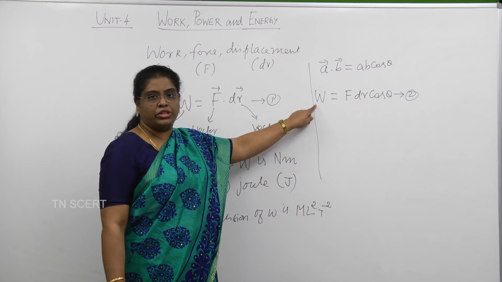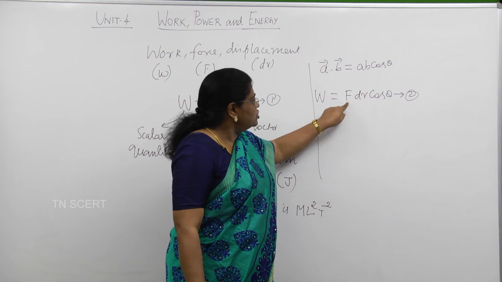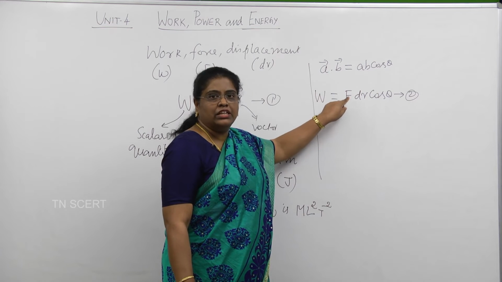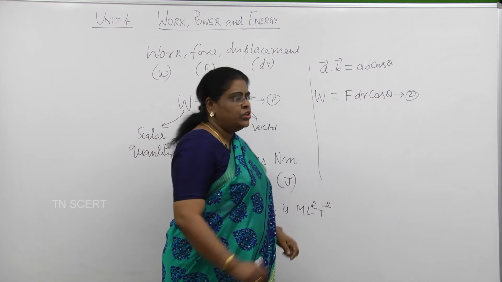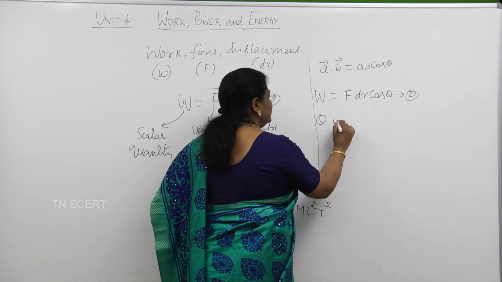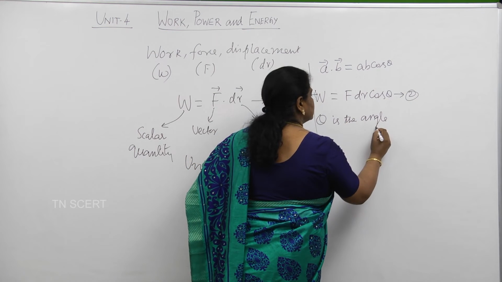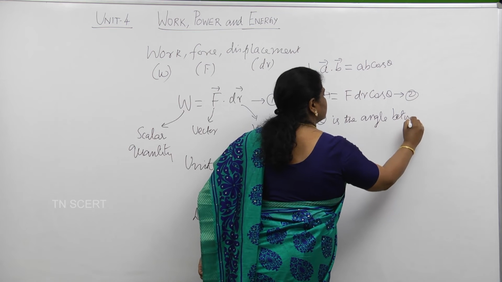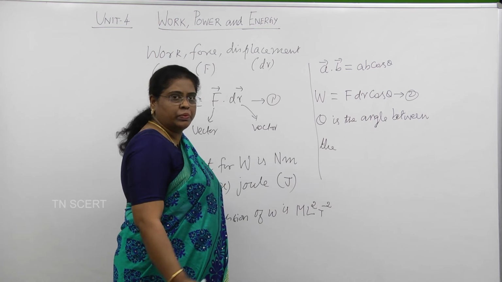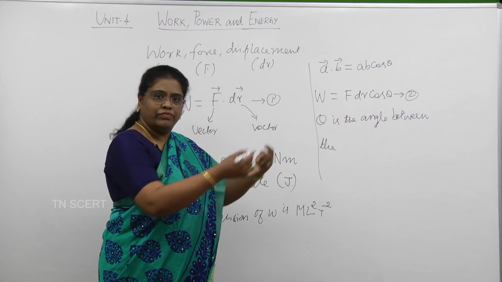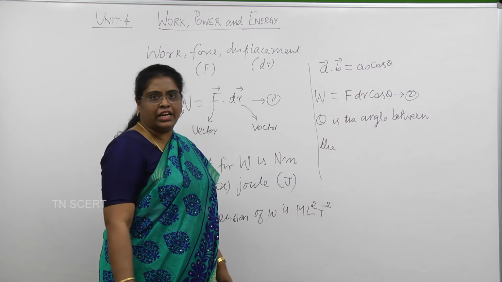When you look at this equation 2, we understand this magnitude of work done depends on the magnitude of force, the displacement it causes, and also the angle theta. So, what is this angle theta? Theta is the angle between the direction of the force, because only 2 things are involved: force, which is in a particular direction, and it causes a displacement which is also in another direction.